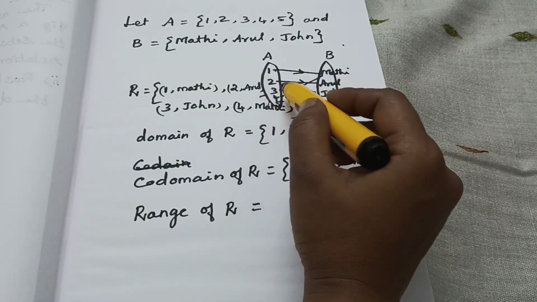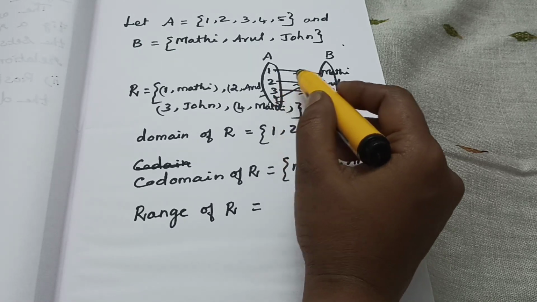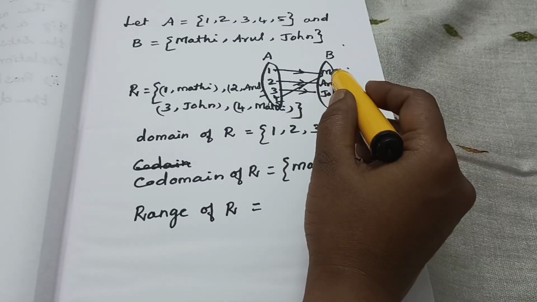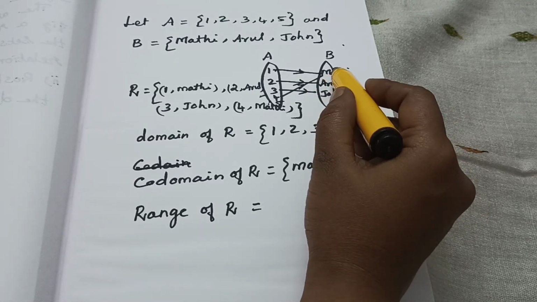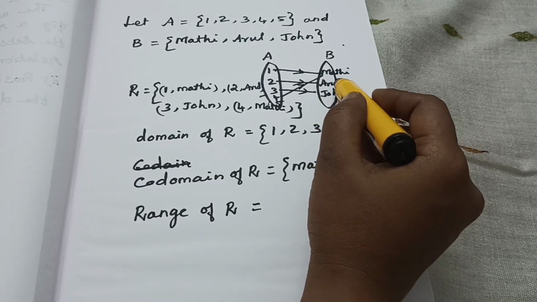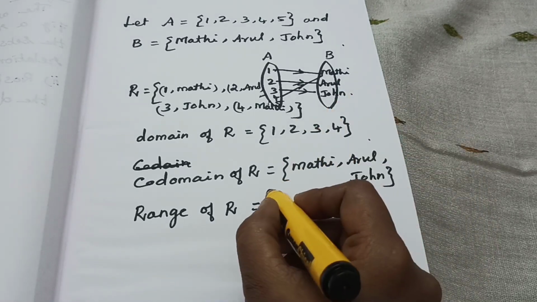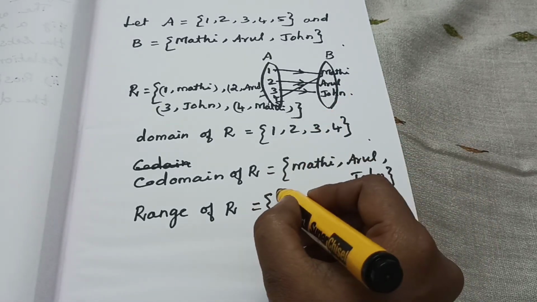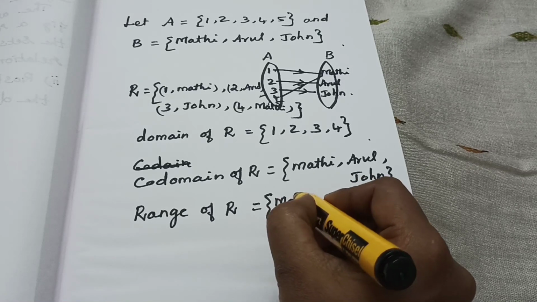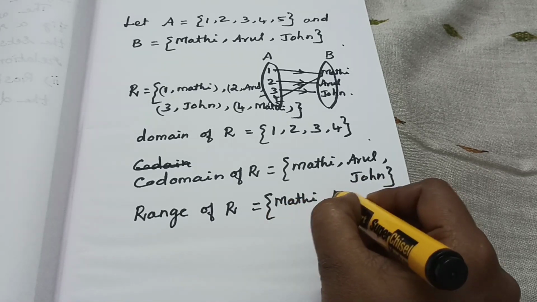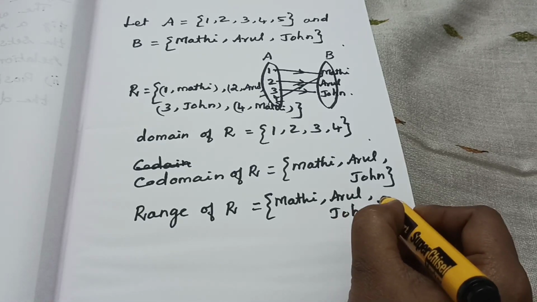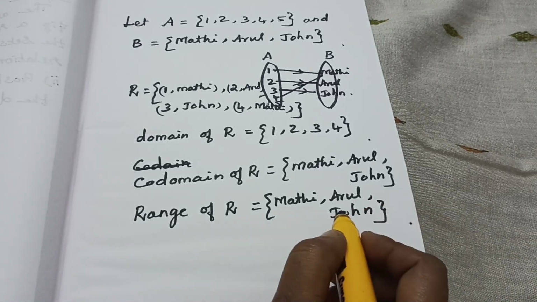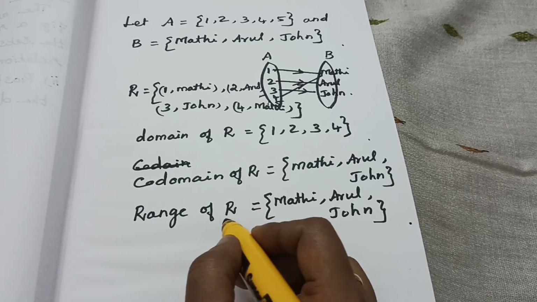Here 1, 2, 3 and 4 only have a relation. What are the relations we have? Madhi, Arul and John. Okay, this only we have to write: Madhi, Arul, John. This is the range of R.